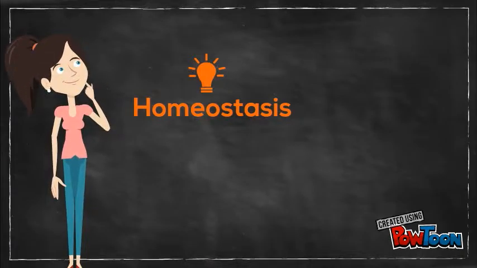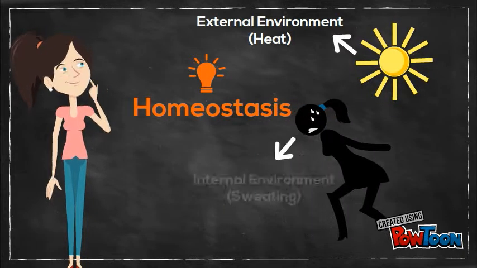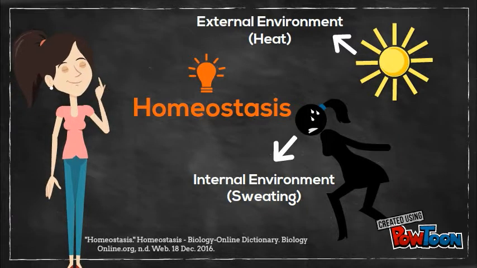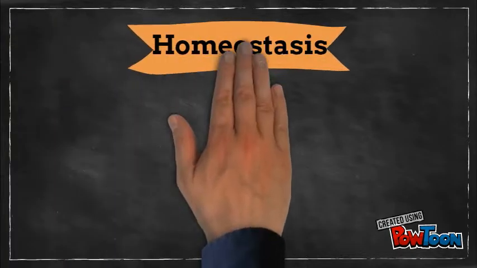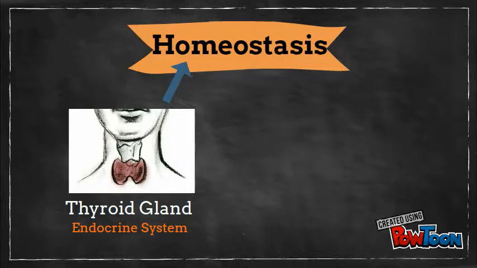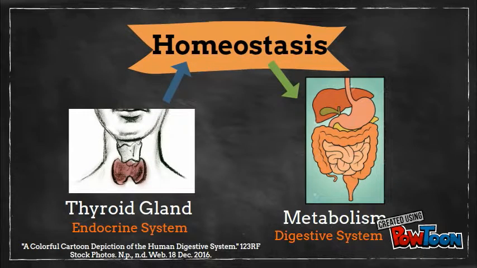Homeostasis is referred to as the ability or tendency to maintain internal stability in an organism to compensate for environmental changes. Today we're going to be focusing on the process of homeostasis triggered by the thyroid gland, which brings significant impacts to our body's digestive system.